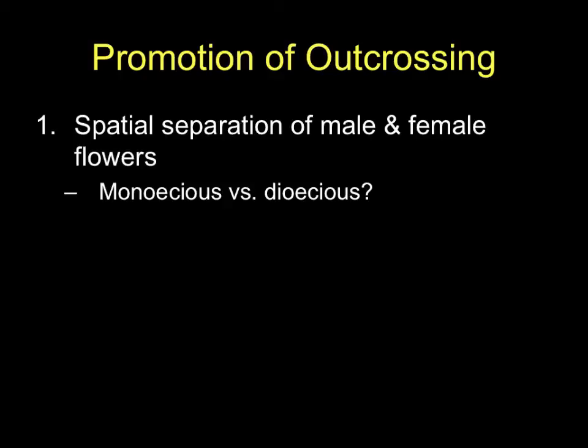So we're going to start up our next section looking at some of the mechanisms that some plants have to ensure as much as possible that they outcross as opposed to self-pollinate. So for some plants, plants that are monoecious, and monoecious is kind of like being hermaphroditic if you're an animal, they've got both male and female reproductive organs.